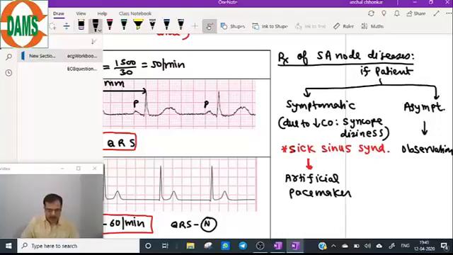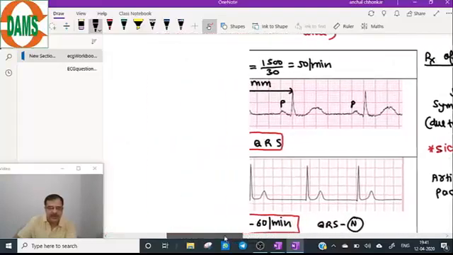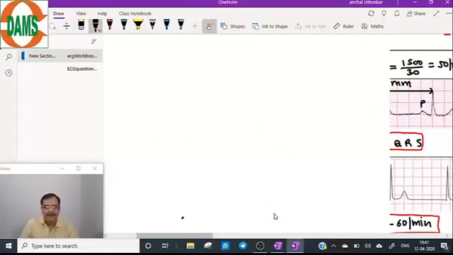Now coming to the patient on a beta blocker causing the disease, who is asymptomatic: should we withdraw the beta blocker? Remember pharmacology: a beta blocker should be withdrawn if the heart rate is less than 50. That is the indication to withdraw beta blockers, because anytime the patient can become symptomatic. So below 50 we do not give beta blockers. So this was the treatment of SA node disease. Now come to the AV blocks, a very important section.